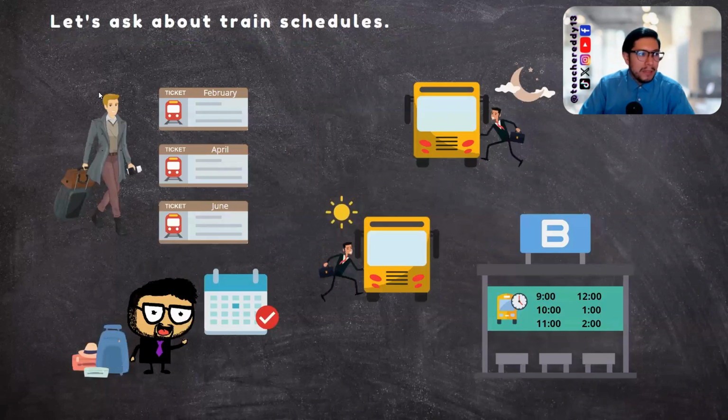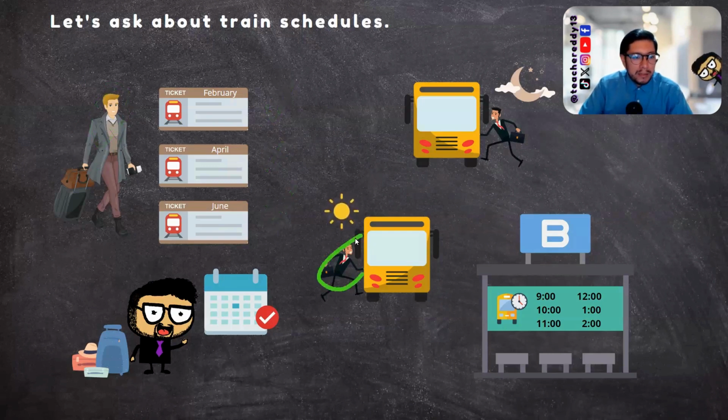Check. Here we have Mr. Ramirez. Tell me, does he travel in February, April, and June? Yes. So we can say that he travels 3 times a year. I'm talking about a frequency.